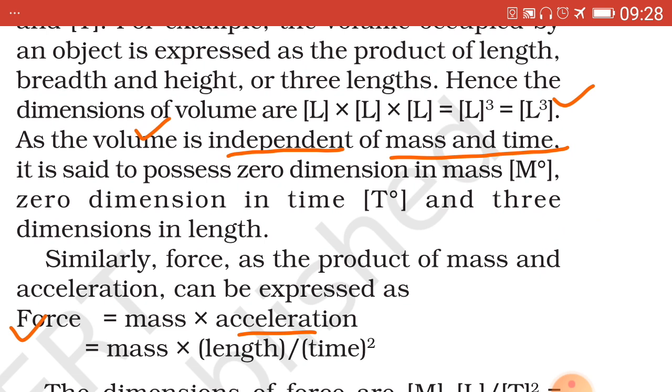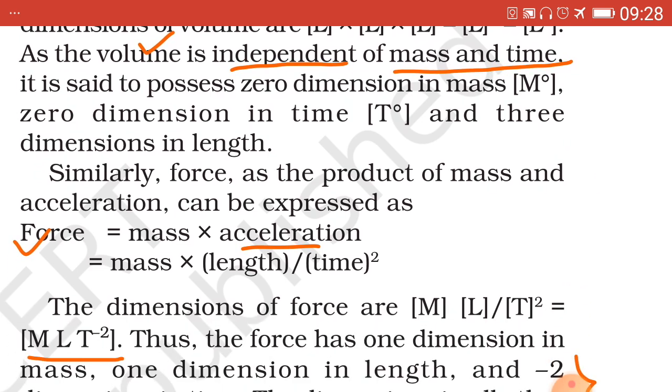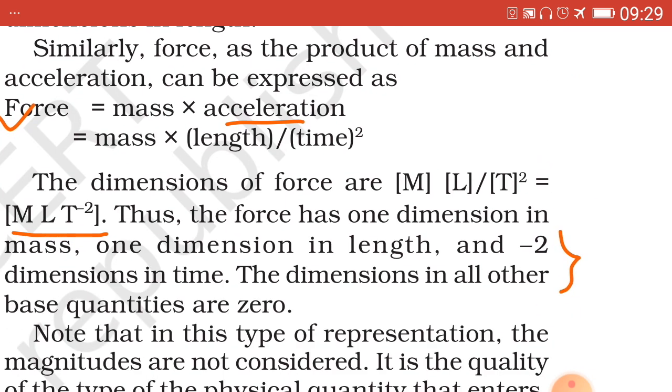Next example, force. Force equals mass into acceleration. For acceleration we take length upon time square, because acceleration equals velocity upon time, which is not given here. You can note it down beside: acceleration equals velocity upon time. Velocity can be represented as L upon T, and again time, so T into T, that is T square, which equals L upon T square. So it will be L1 T minus 2.